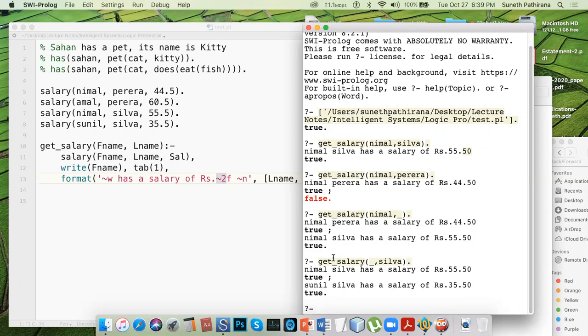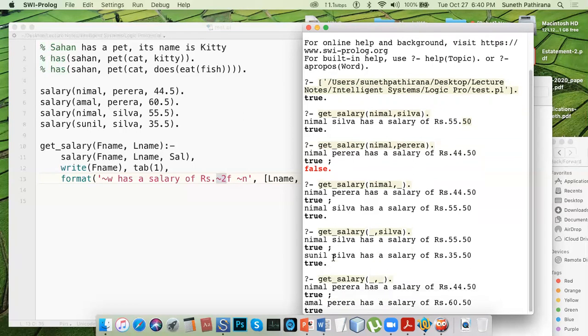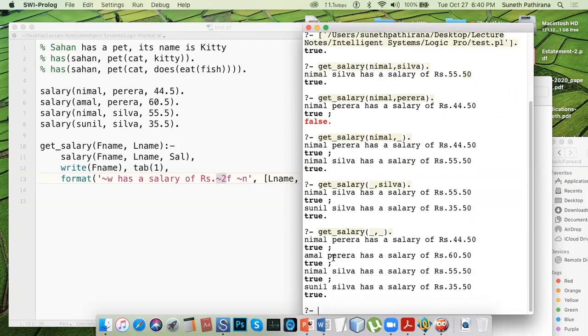So this is just a very fundamental explanation about the capabilities of the Prolog compiler or programming environment. There are so many fascinating features. Or you can just list all the matching data you can fetch. This means select all or something. Okay, Nimal Pereira, Amal Pereira, Nimal Silva, Sunil Silva. There are 4 records.